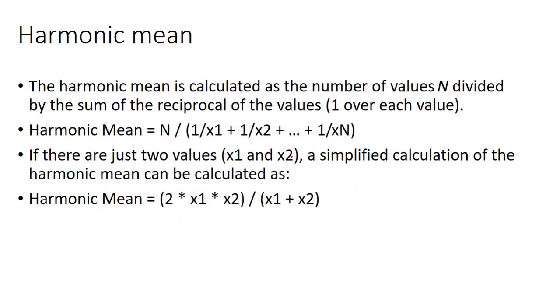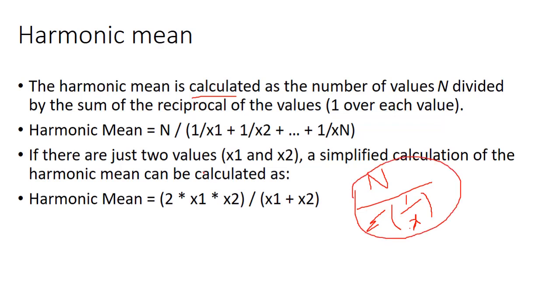Now we can see the harmonic mean. Harmonic mean is calculated as the number of values, capital N, divided by the sum of reciprocals of the values. It is just like the mean, but we can see how it works. Here capital N or small n is divided by the summation of 1 by x. This is the formula for harmonic mean. Here all things are mentioned. You can read it and understand. For two values it will be like this.